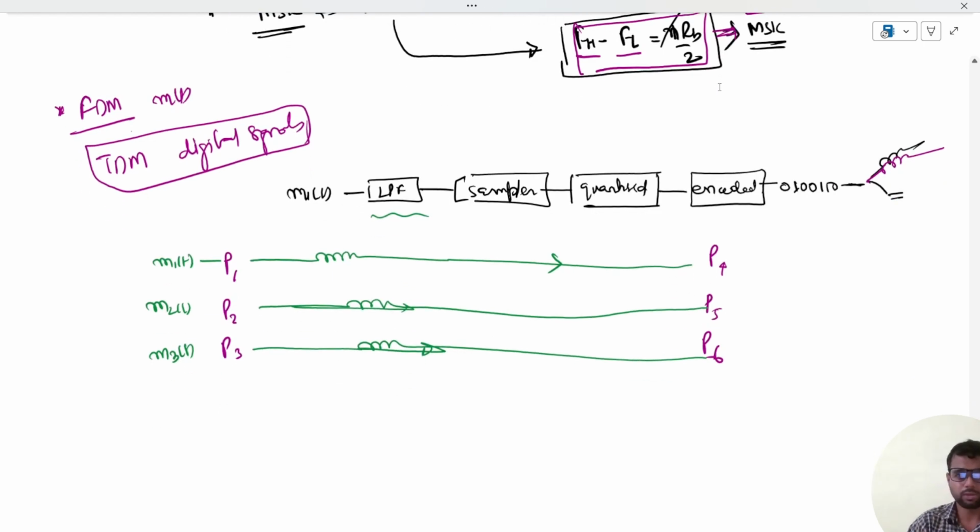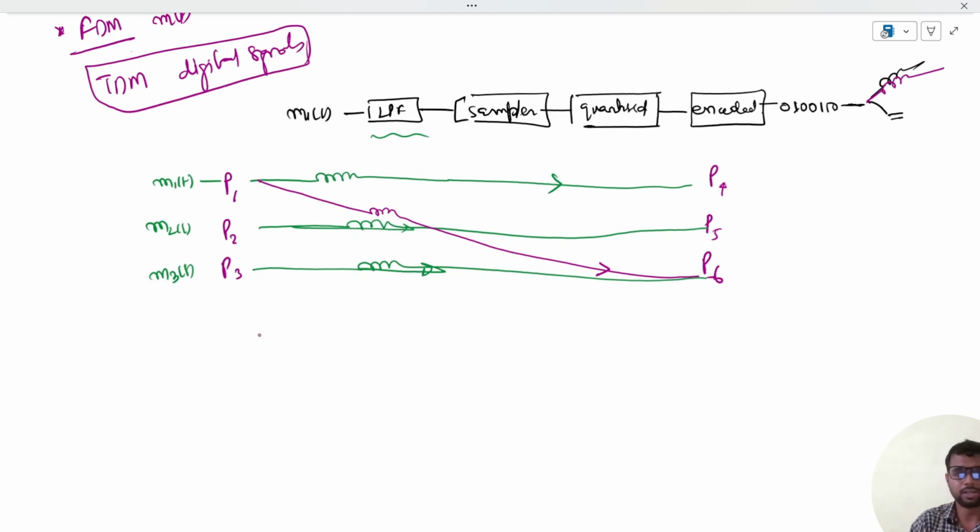Now, if P1 wants to communicate with P6, again there needs to be a dedicated channel between P1 and P6. But in a practical scenario, so much cable laying is not possible. Connecting every person with every other person through a single dedicated channel is not feasible.